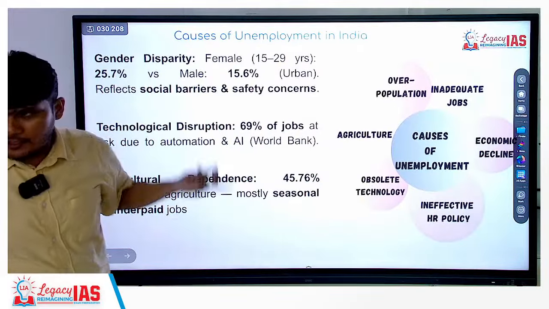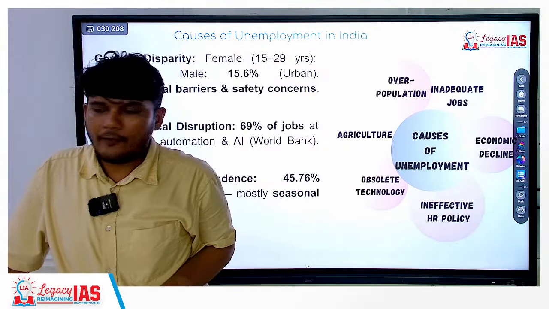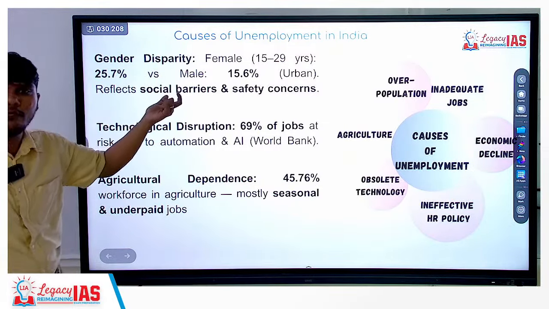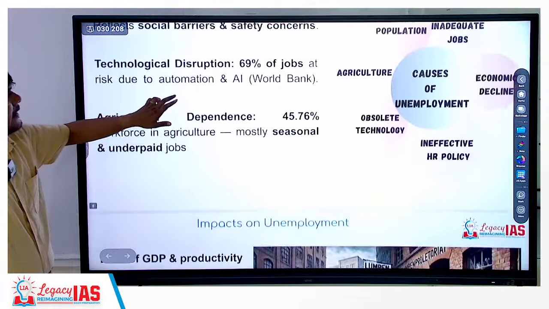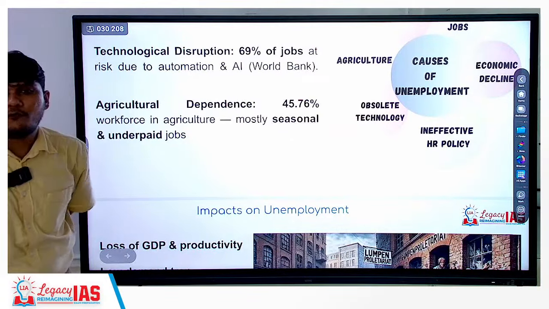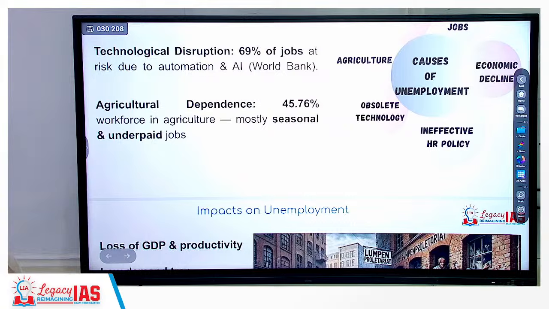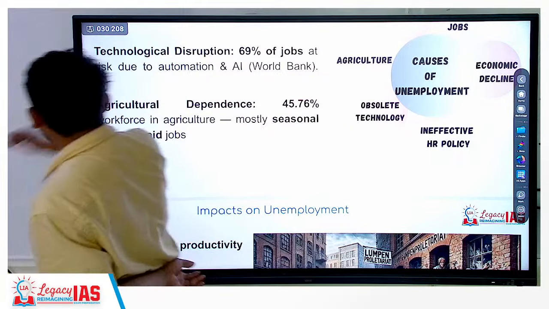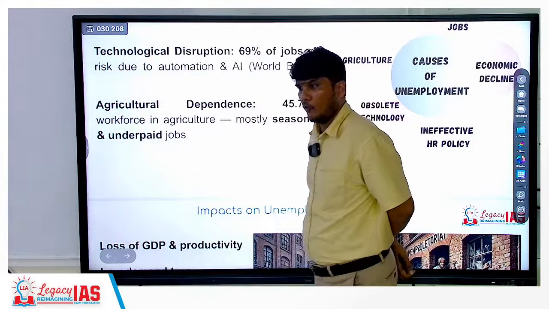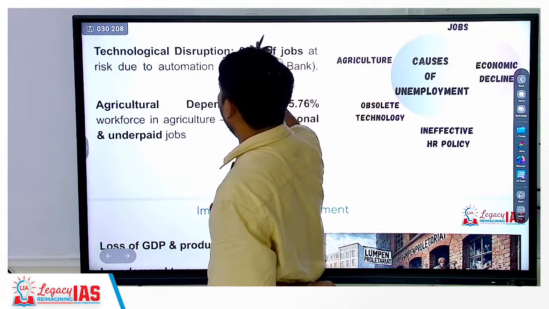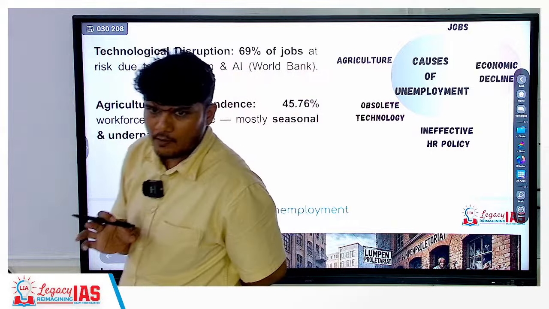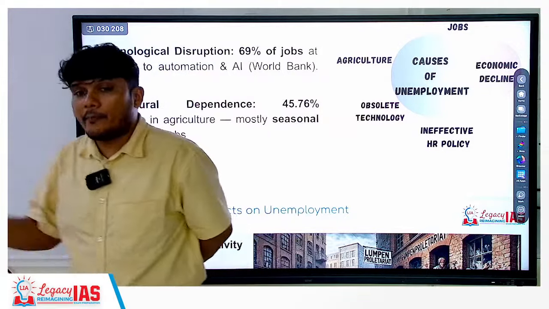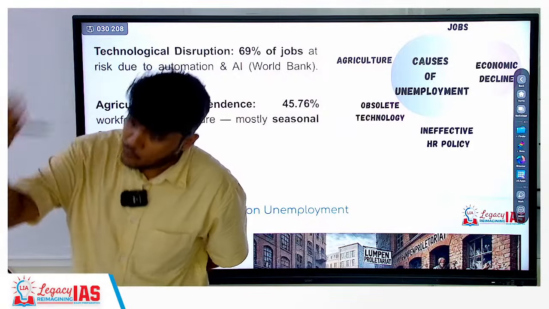Another thing is the gender disparity is definitely there. So you will find the labor force participation or the employment less in females, more in the males. Then technological disruption. This is a World Bank report which says that around 69% of jobs are at risk due to automation. Okay, Prince? Now does that mean 69% of jobs will be lost? No, it does not mean that. It just means that there is risk to 69% of the jobs. They are having some degree of risk, because of which a lot of jobs will be lost. But because of technology, a lot of jobs may also be created.